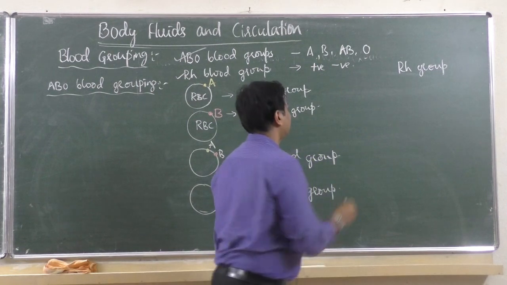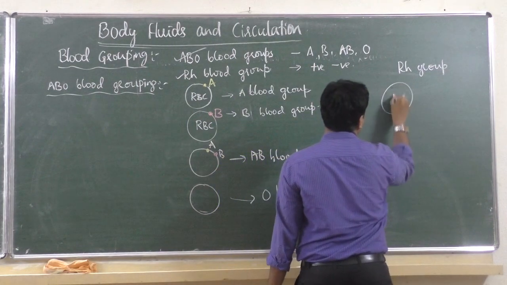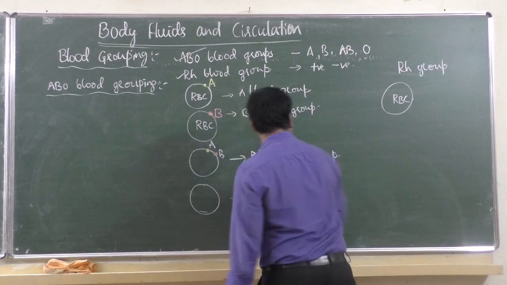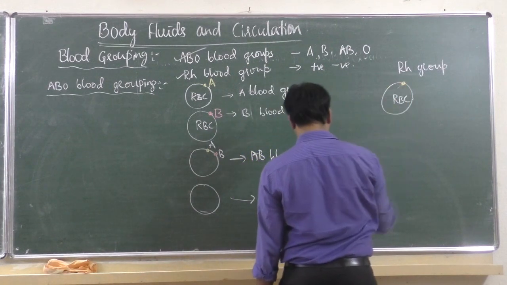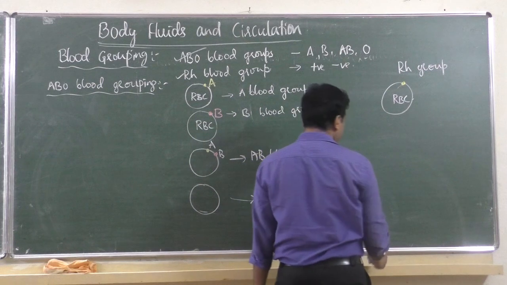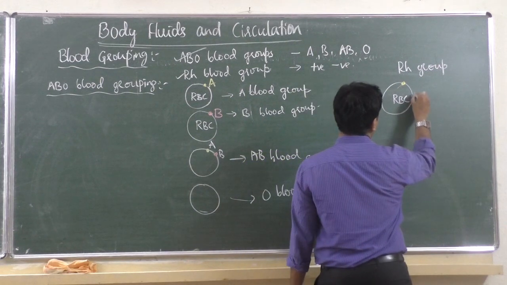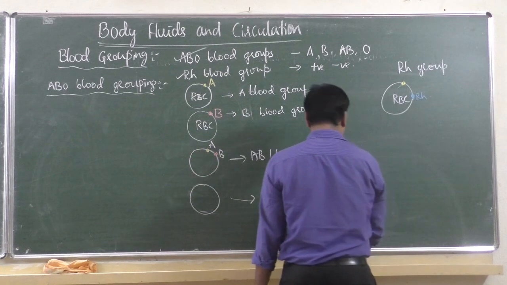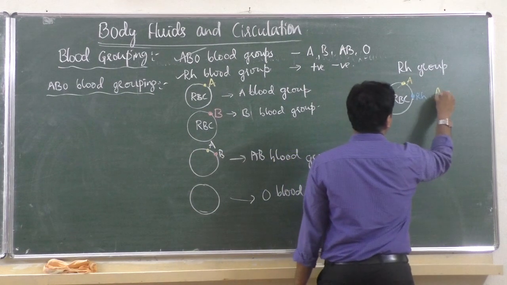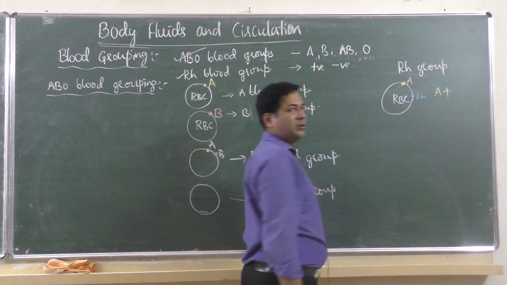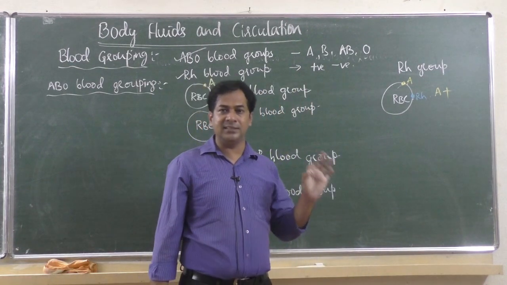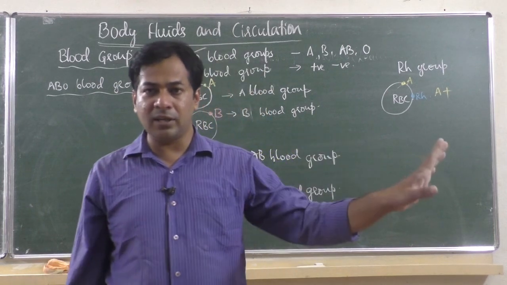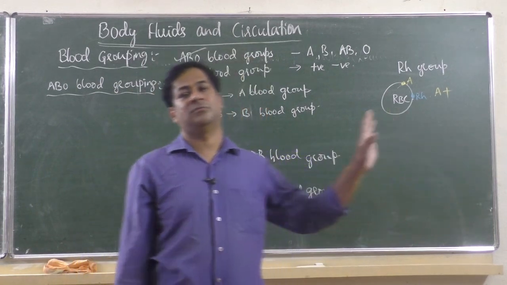On the membrane of RBC, along with whether A or B antigen is present, suppose one more antigen is there, called RH antigen. That means if RH antigen is there on the membrane, then it is positive. If RH is not there on the membrane, then it is negative.